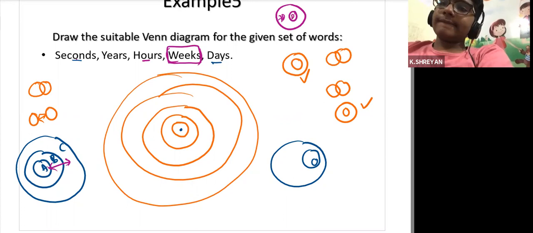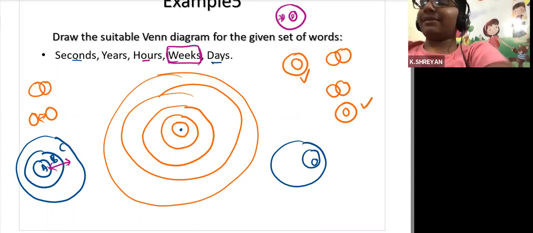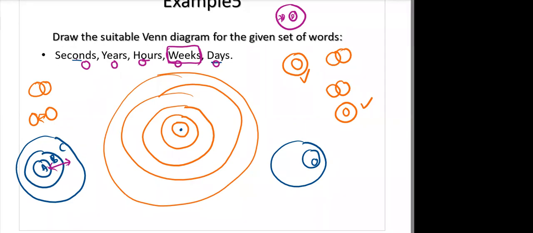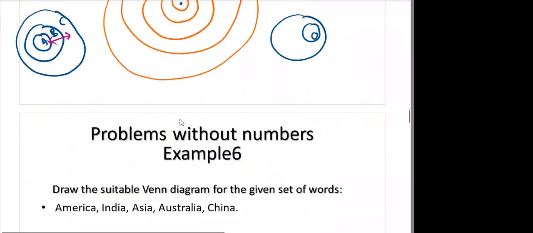Okay. We should draw another circle. Remember one thing, there should be a circle for every word, and we have to represent the relation between them. So that's why Venn diagrams are also called by another definition: graphical representation of given information, pictorial representation of given information. Yes or no? Yes, sir. Yeah, that is another definition for the same Venn diagrams.